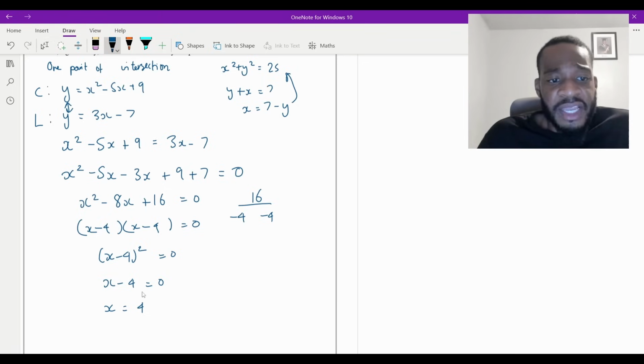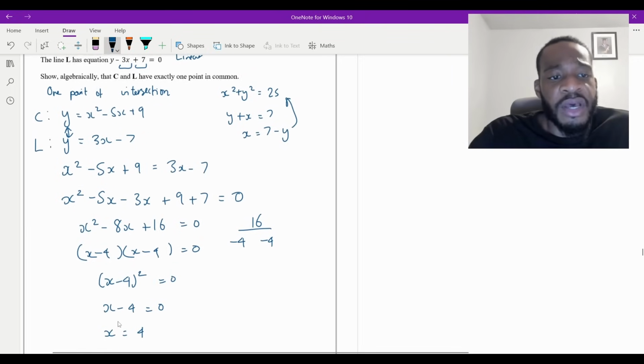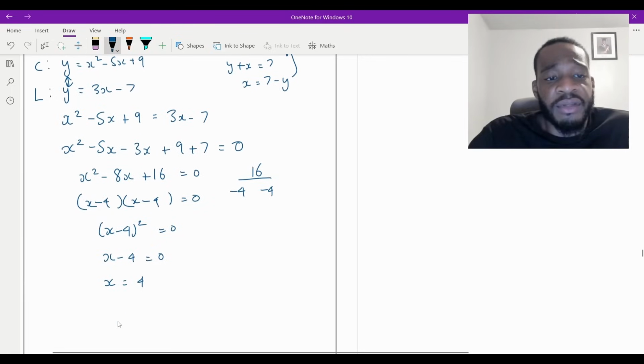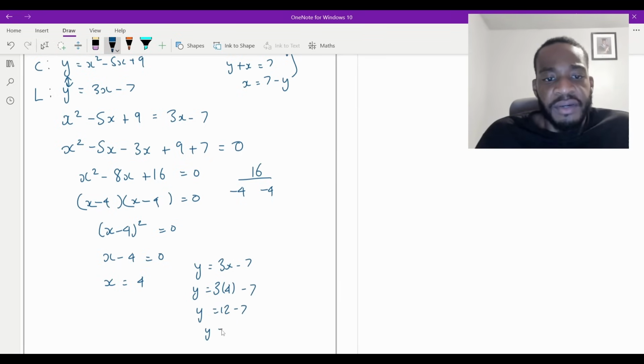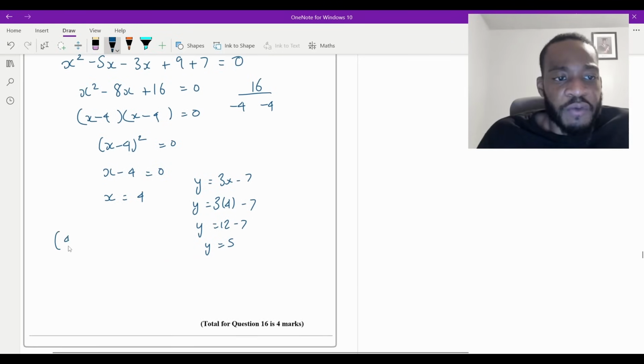So the fact that we've only got one value of x tells us there's only one point in common. But just to be super clear to the examiner, you may as well find the y coordinate. We can plug this into either one. I plug it into the line because it's easier. So if y is equal to 3x minus 7, that means y is going to equal 3 times 4 minus 7, which is 12 take away 7, which is just equal to 5. So therefore, the coordinate where they intersect is just 4, 5.